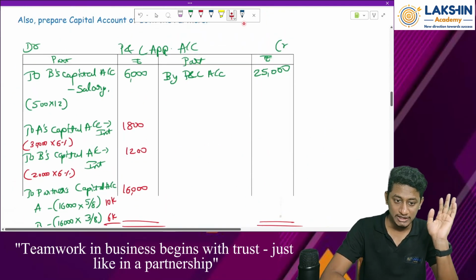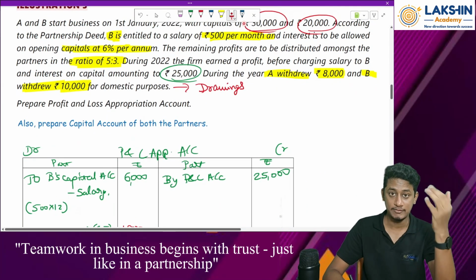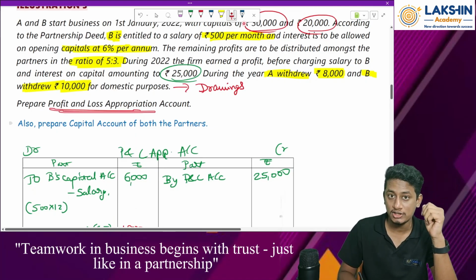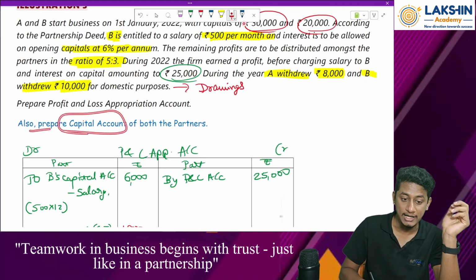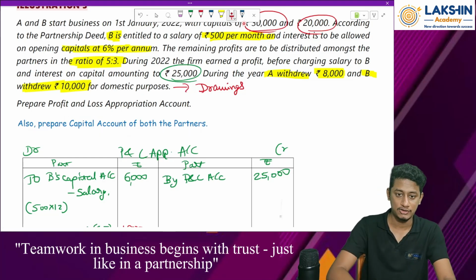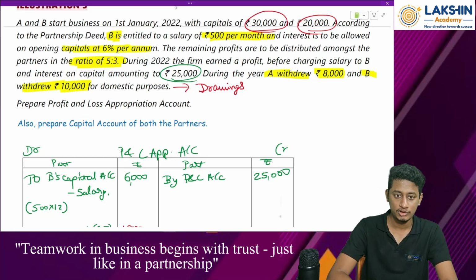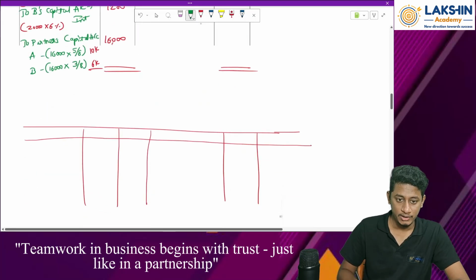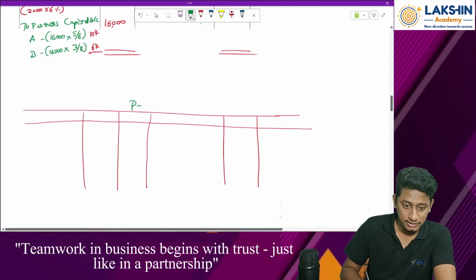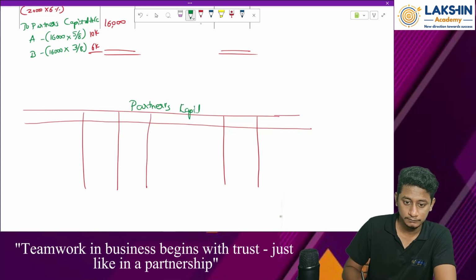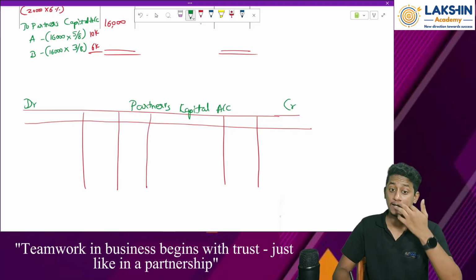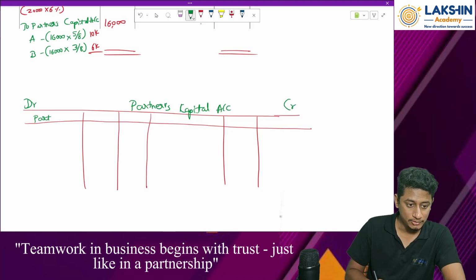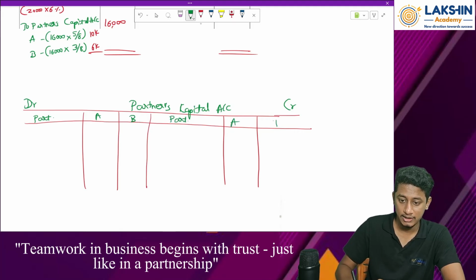Okay. So as per this question, we are done with what? Let's come back. So we have got the profit and loss appropriation account done. So also prepare capital accounts of both the partners. Now we need to prepare the capital account. So let's prepare partners' capital account. We have debit over here, we have credit over here. Okay. Now tell me, before this format, right? So particulars, partner A, partner B, again particulars, partner A, partner B.